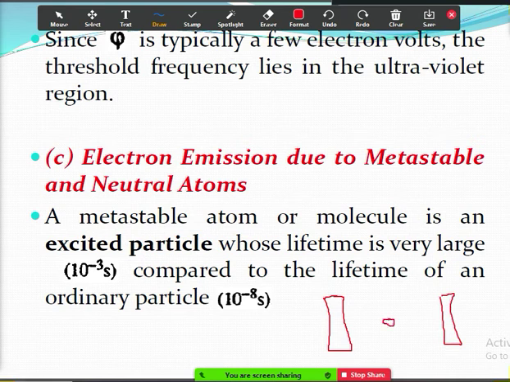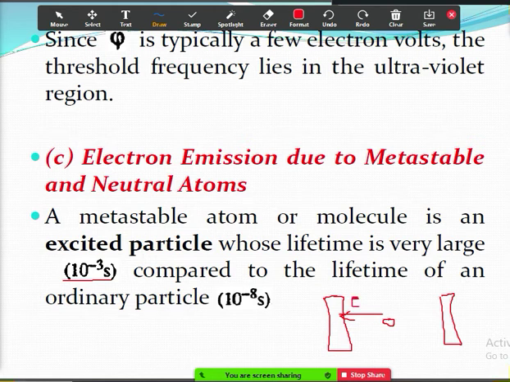If it is a metastable atom, it will have more lifetime. That means it has to reach here to create an ionization, to liberate one more electron. So a metastable atom will have more lifetime, that is 10 power minus 3 seconds. So it will reach the cathode and bombard it, and it will cause liberation of an electron.